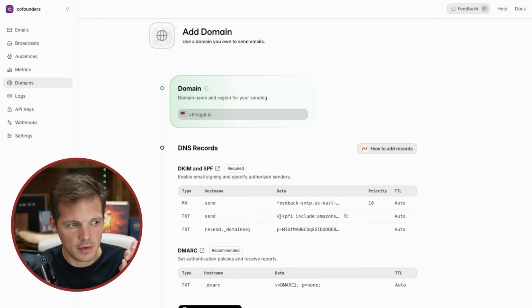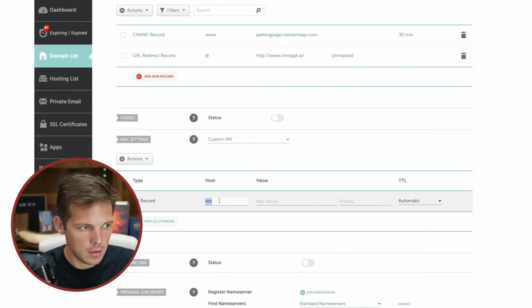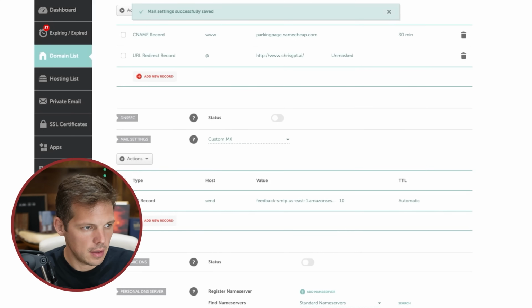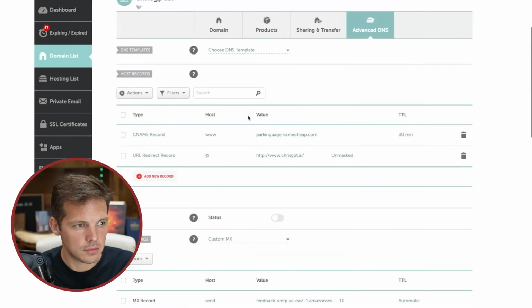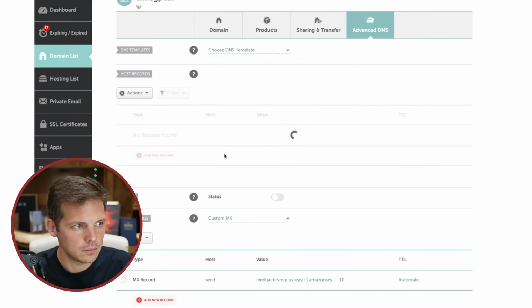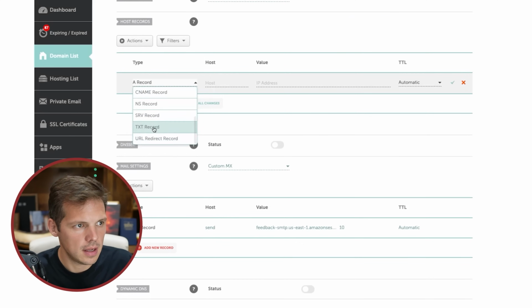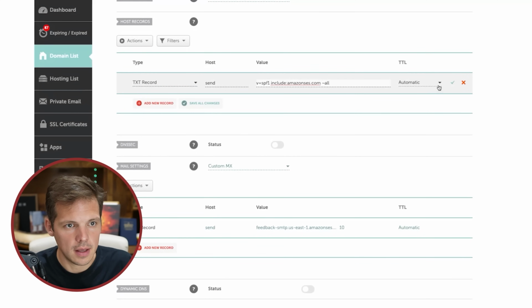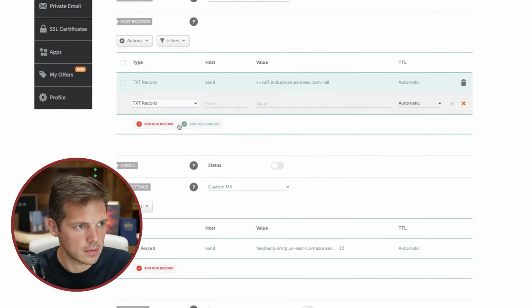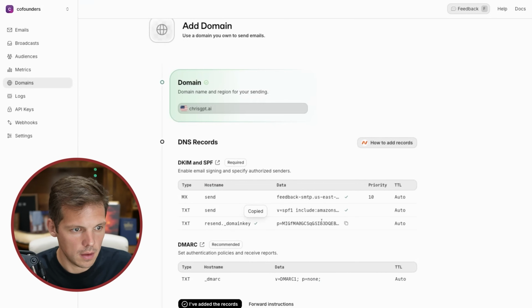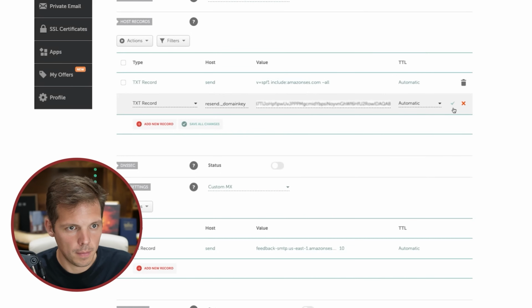Don't be intimidated. It's very simple. You're just going to copy this. This is going to be send. The value is going to be this. The priority is 10. Save all changes. Okay, back here, TXT, send, and then that. Now the TXT record is going to be up here, add new record, TXT, send, paste that. Go back here, TXT, that, and then that, boom, boom.